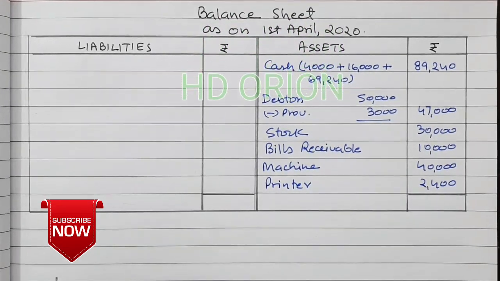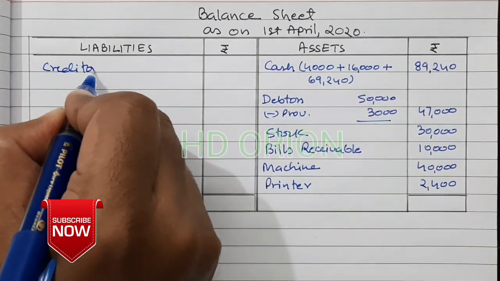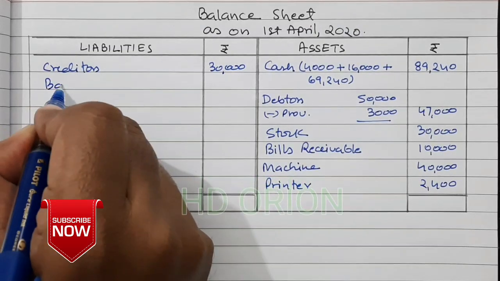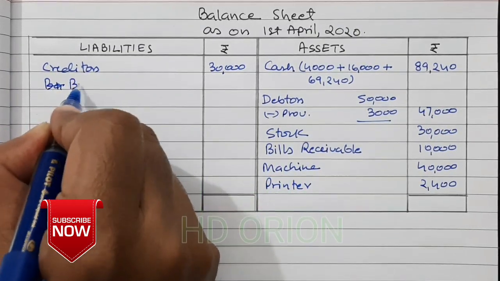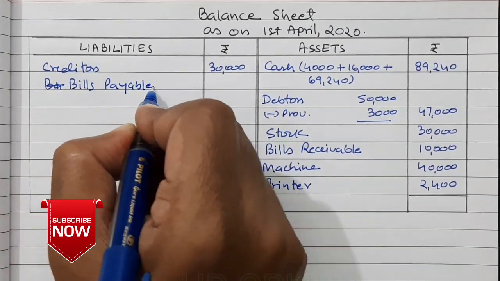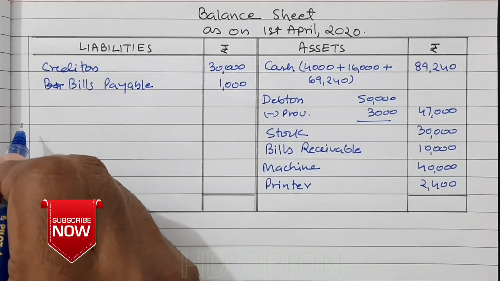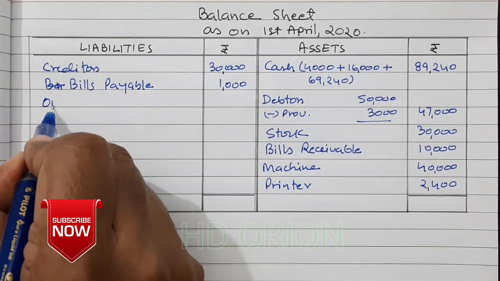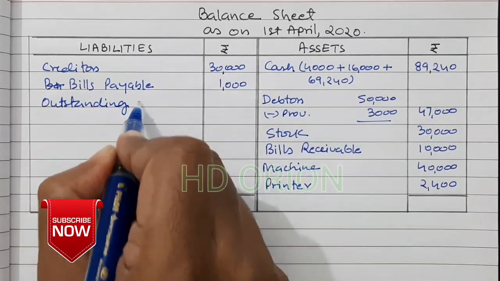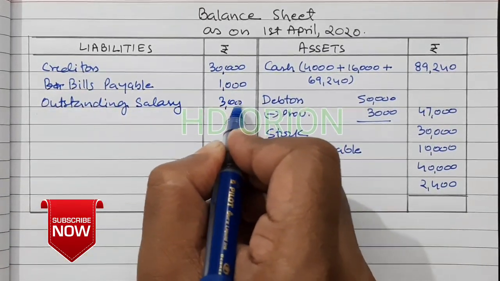Now coming to the liability side: creditors 30,000, bills payable 1,000. Reserve fund we have distributed. Outstanding salary 3,000.